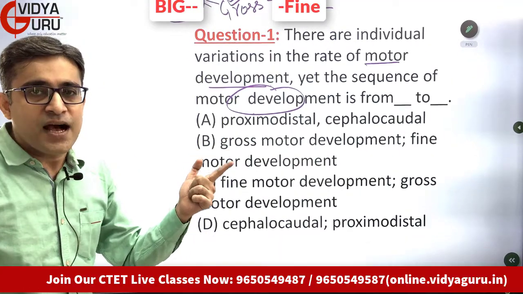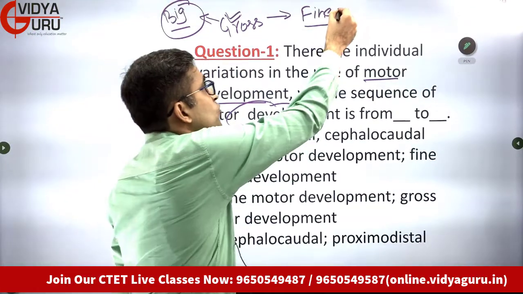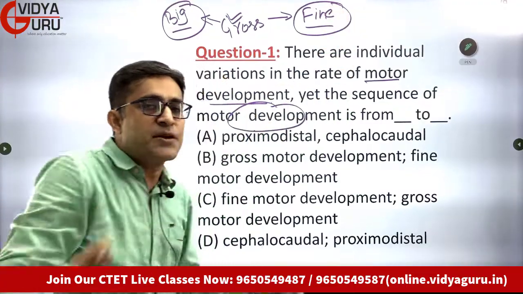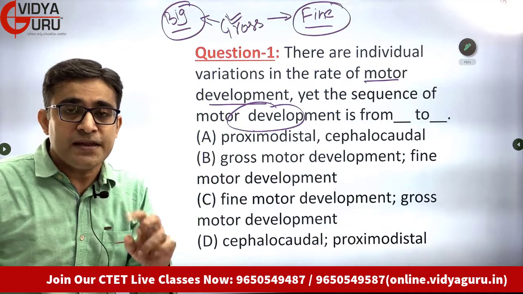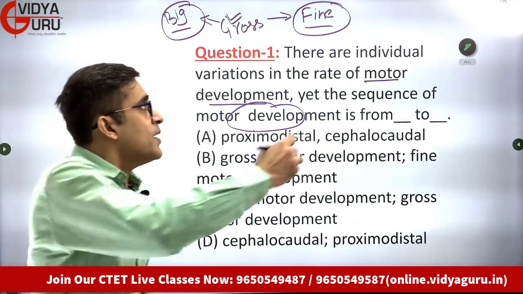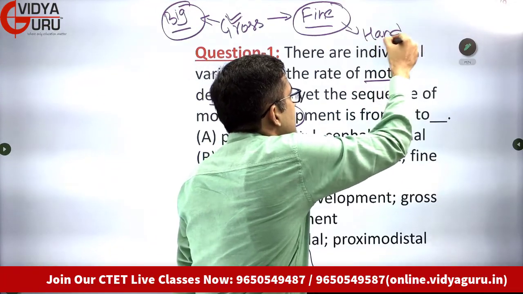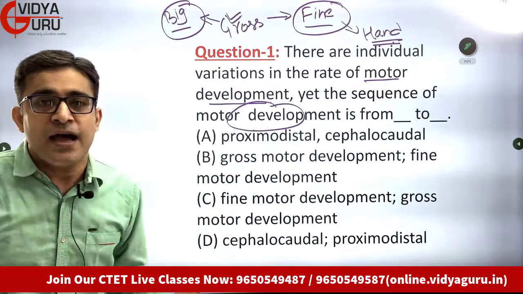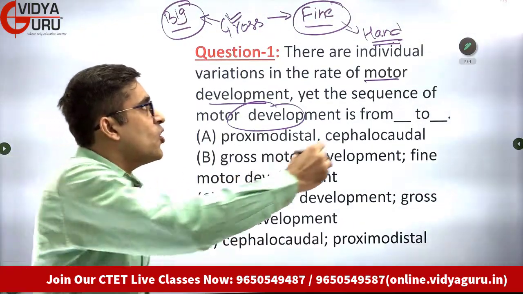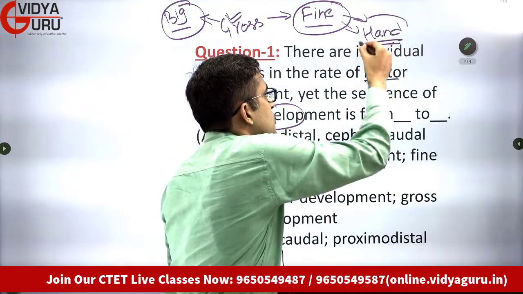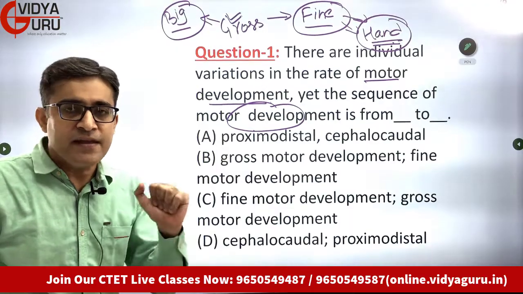Then what happens? After we have developed these gross motor skills, motor development moves towards fine motor skills, such as the skills involved in manipulating objects. That means the skills which are involved in manipulating objects through your hand: writing, drawing, knitting, stitching, all those skills which involve hand movements and finger movements.